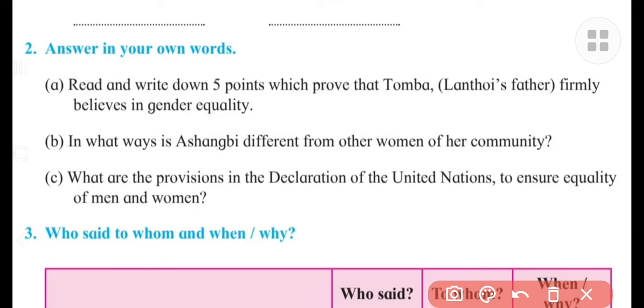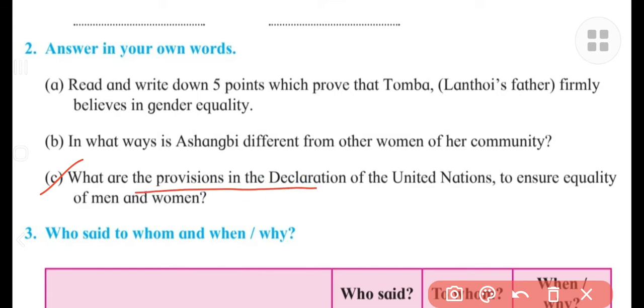Her husband is supportive to her activities. Her husband does not discriminate between a man's work and a woman's work anywhere. So this is the way we can say that Ashangbi is different from the women of her community. Okay, so here it is, and the next one is there.